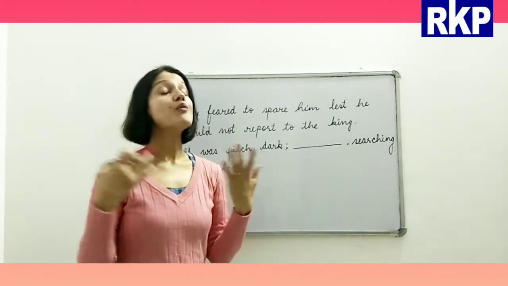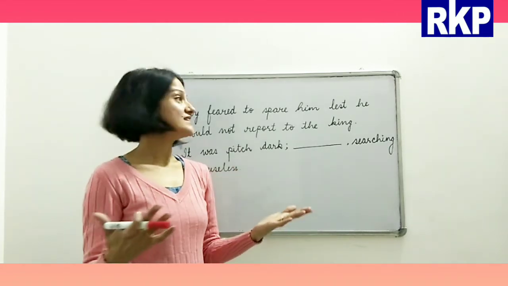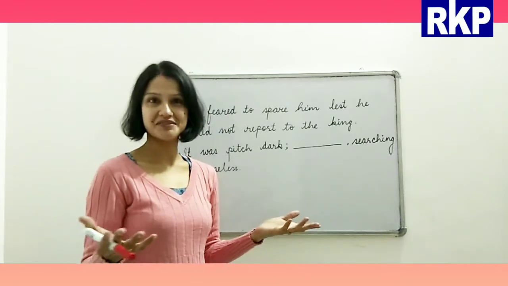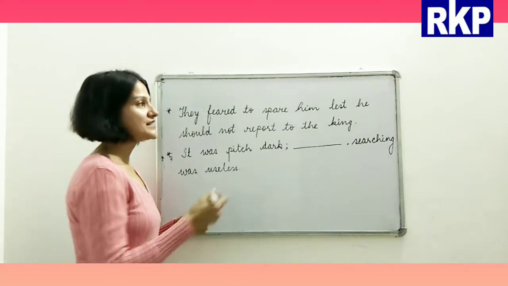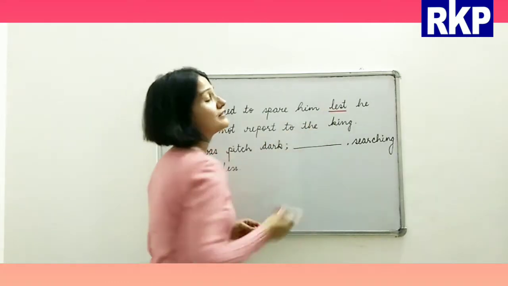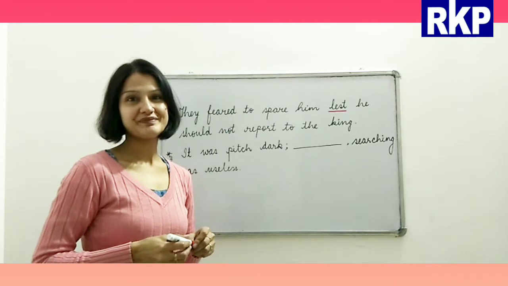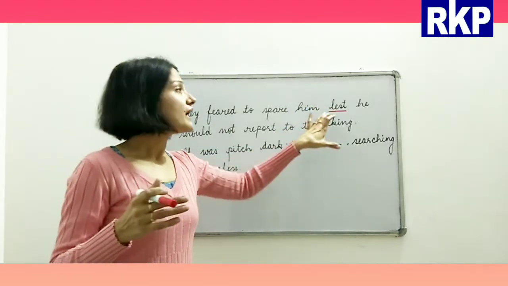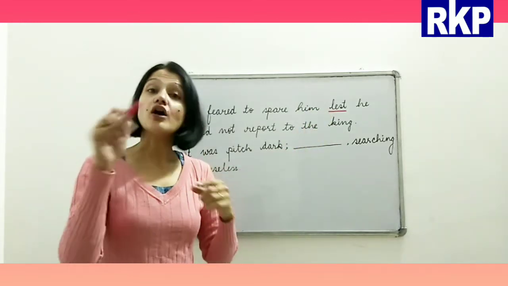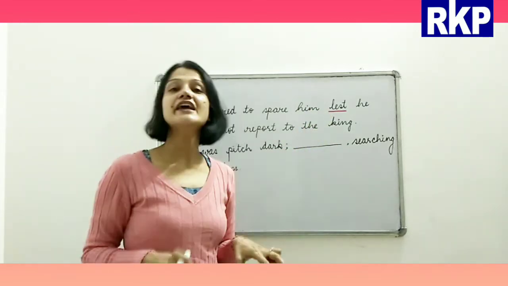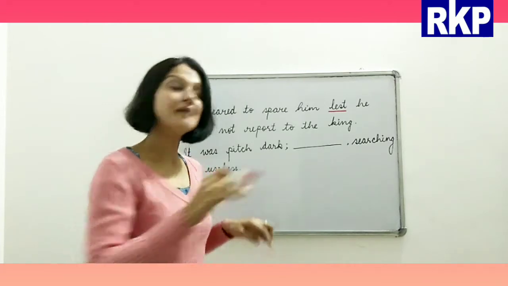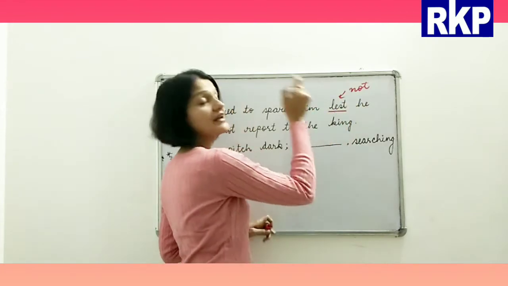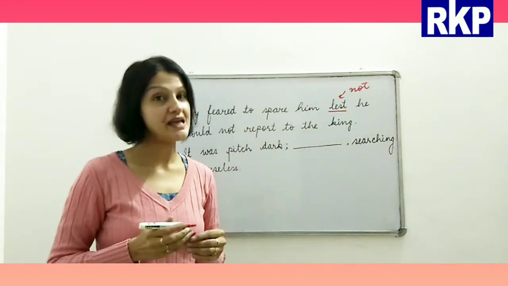Alright, I am hopeful that most of you must have figured it out, right? So, beta, see, in the conjunction lest, whenever we use it, not is already included in that. You're getting my point? Not is already included in the conjunction lest.